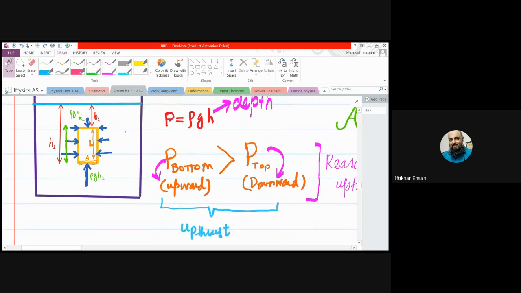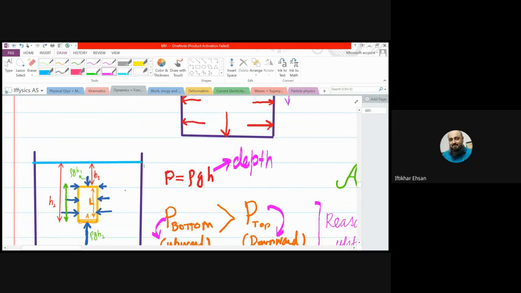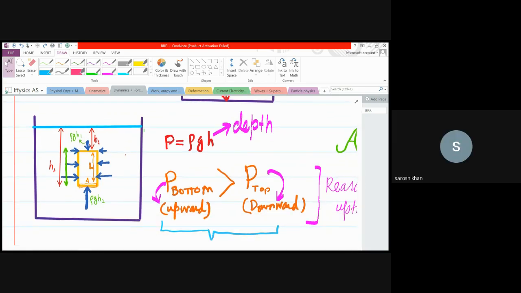And why is the arrow at the bottom largest? Because it is the deepest part, and largest means the pressure here is maximum.